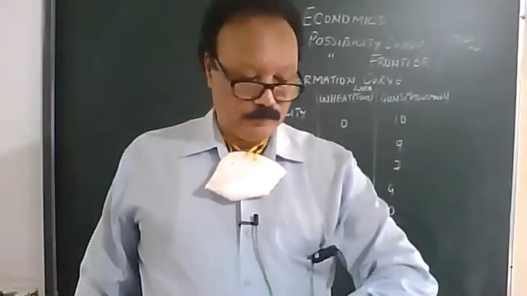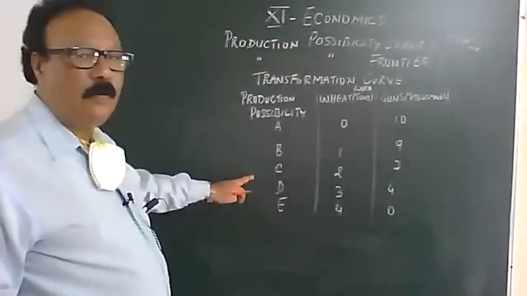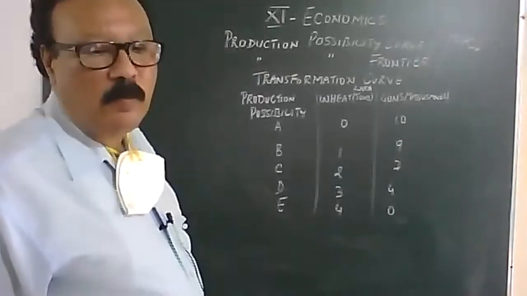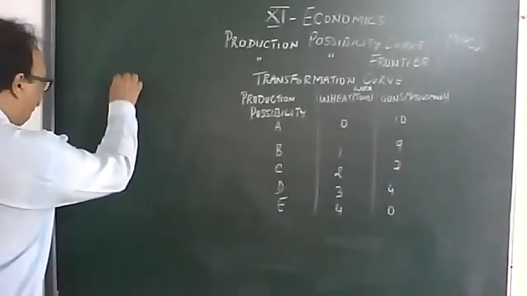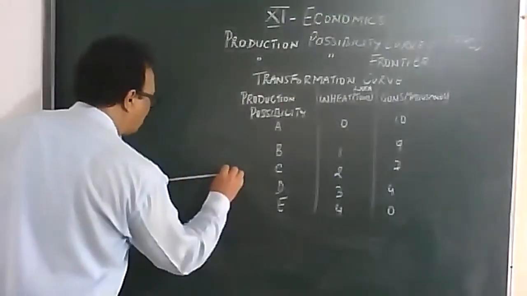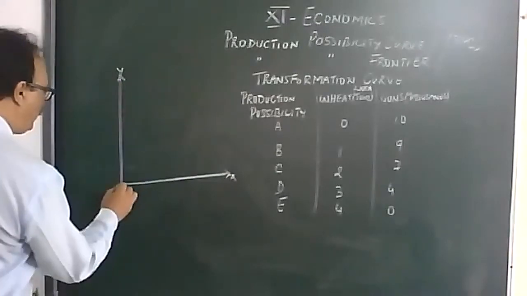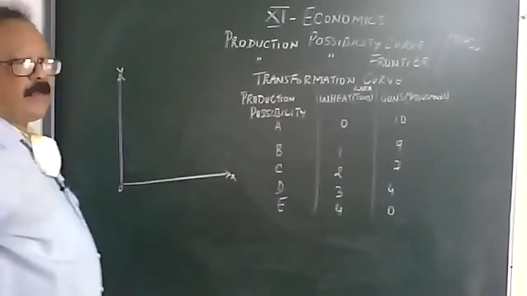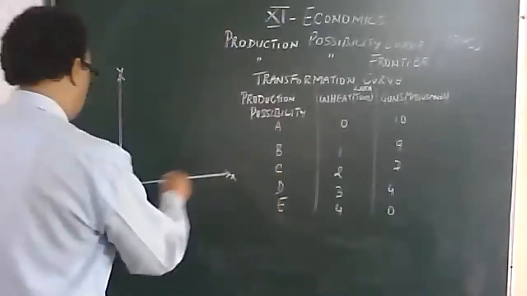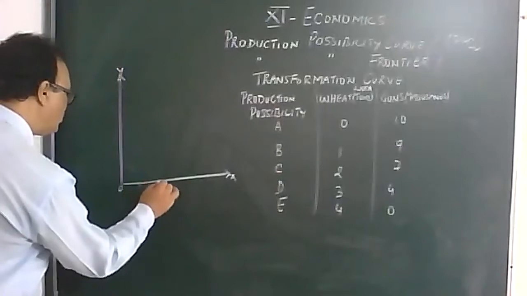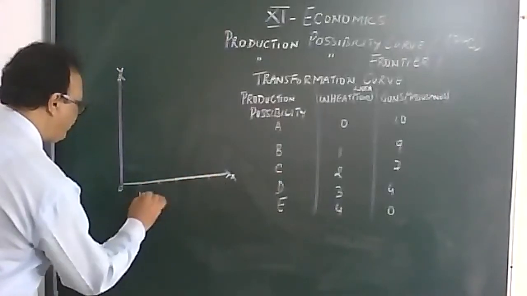Okay, this is called the schedule. This can also be given in the form of a graph. In the graph, we have the x-axis, we have the y-axis, point of origin. On the x-axis, we will take wheat. Wheat starts from 0, 1, 2, 3, 4, 5.